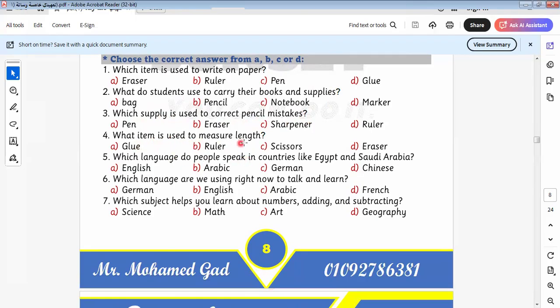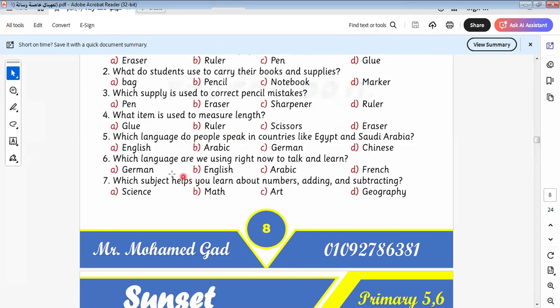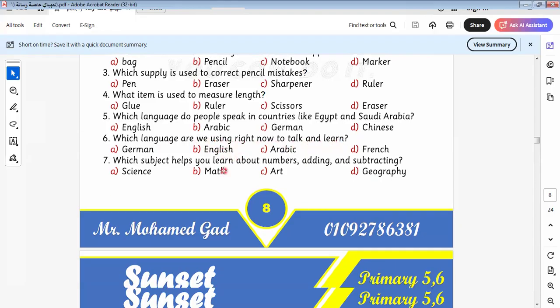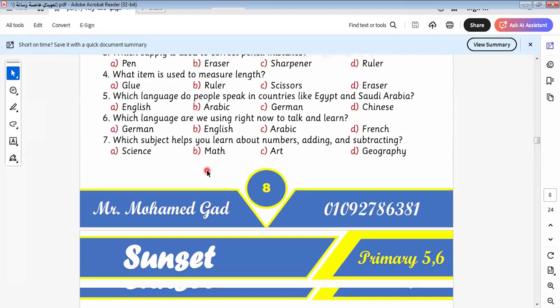What item is used to measure length? It will be here ruler. Which language do people speak in countries like Egypt and Saudi Arabia? It will be here Arabic. Which language are we using right now to talk and learn? It will be here English.